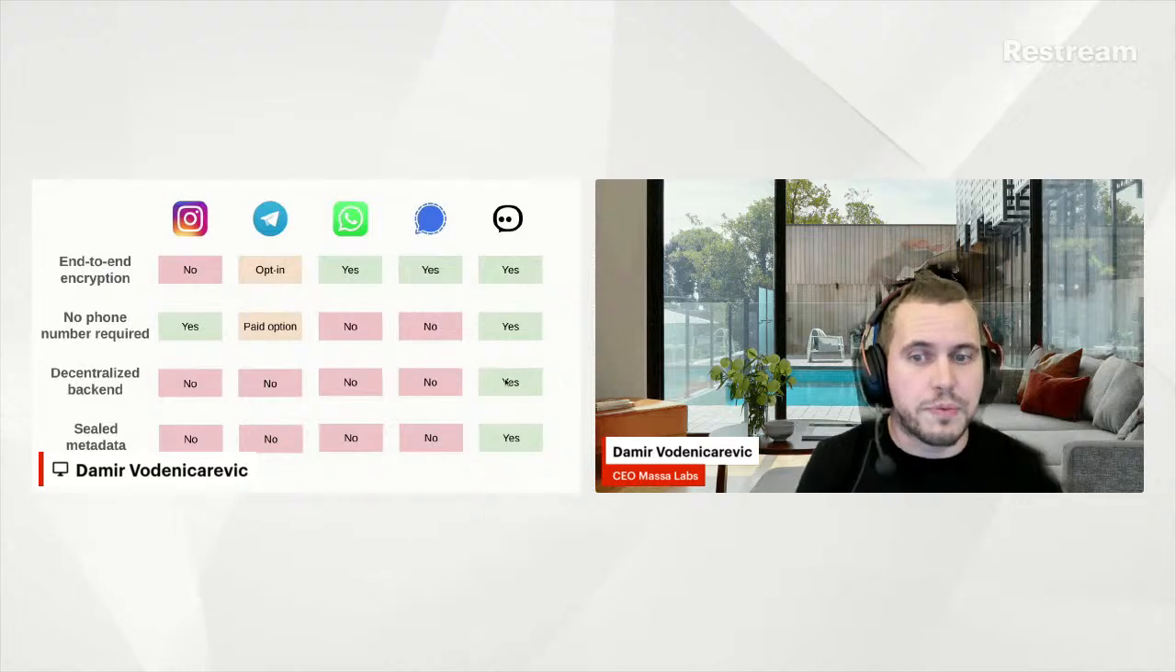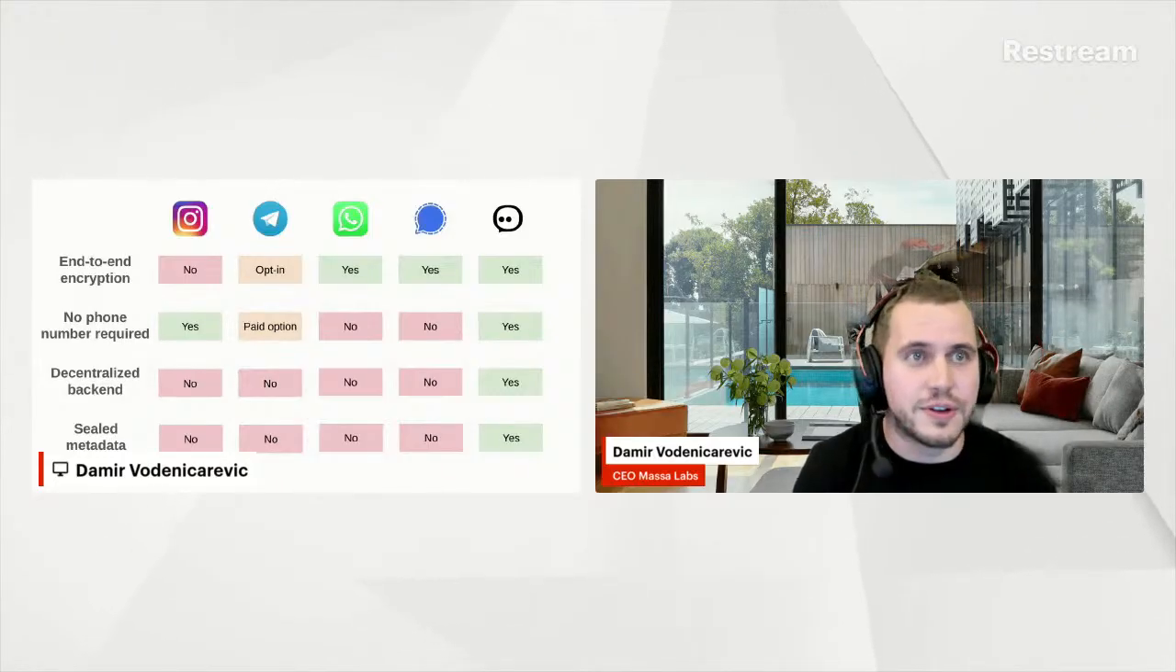Also, in terms of censorship, we don't want to rely on centralized app stores. We want people to be able to always use the app, even if it's censored on app stores.